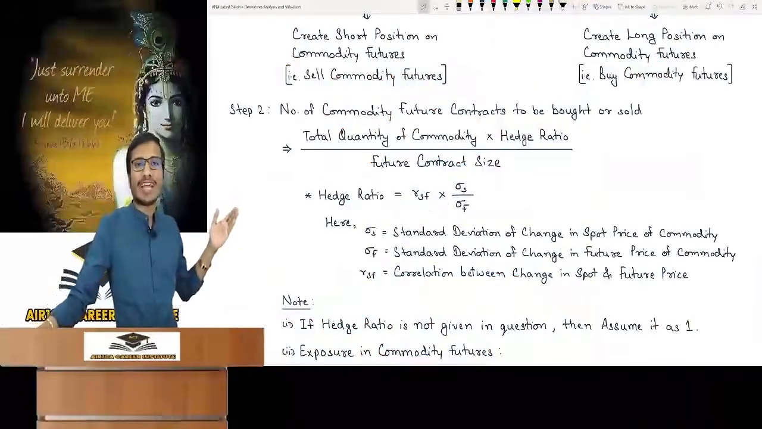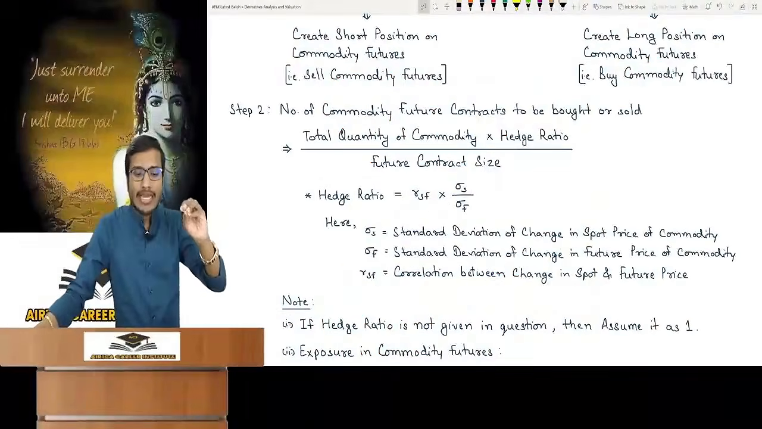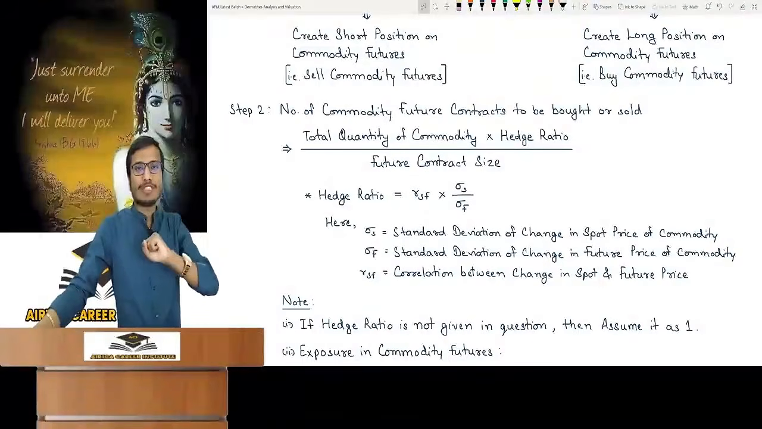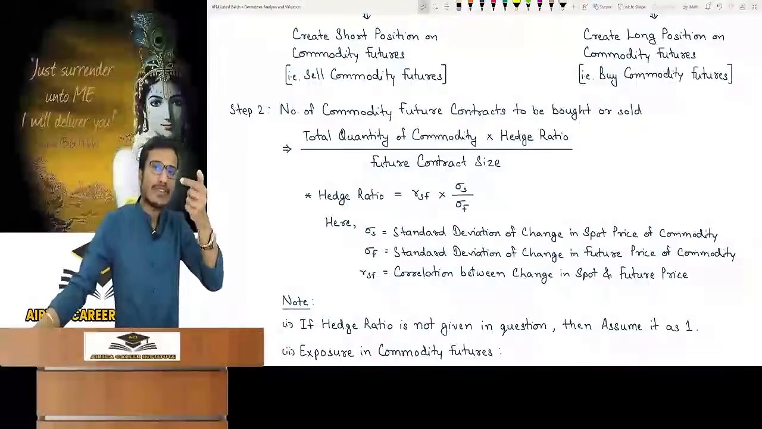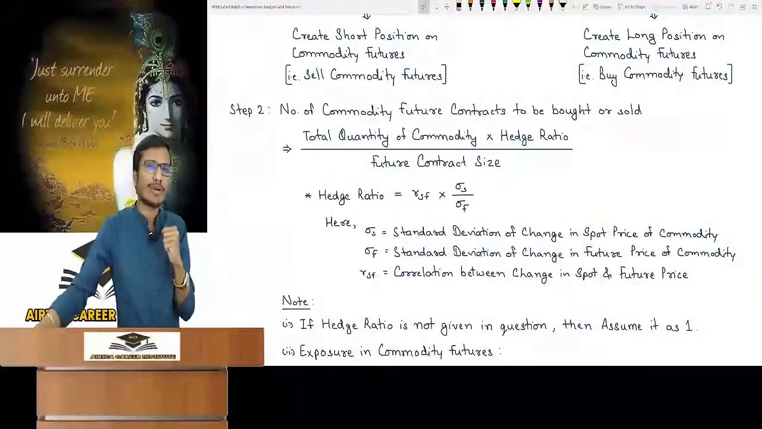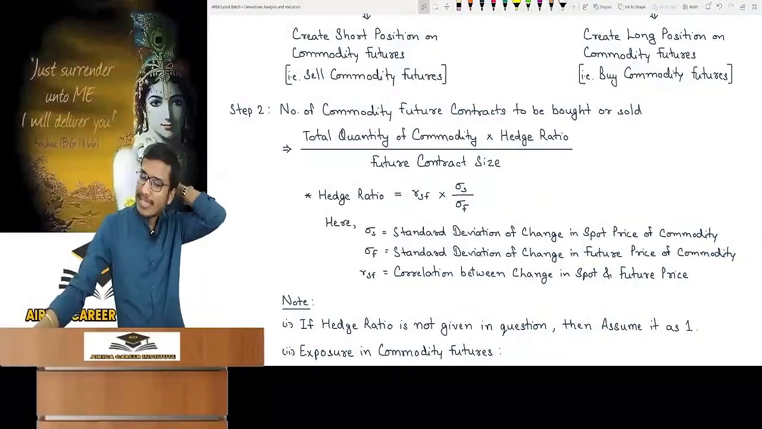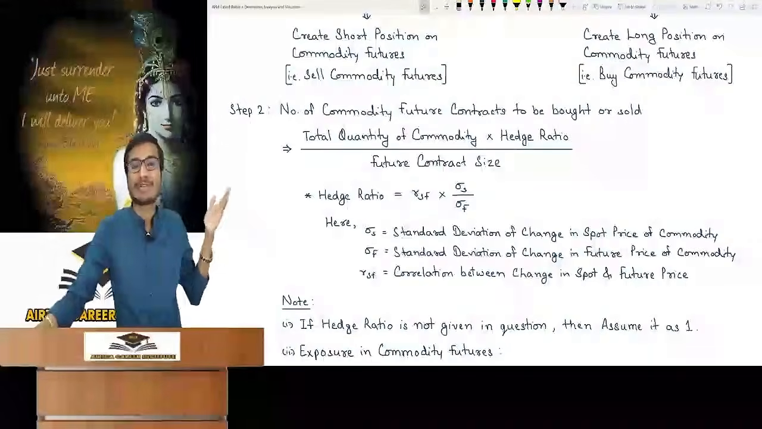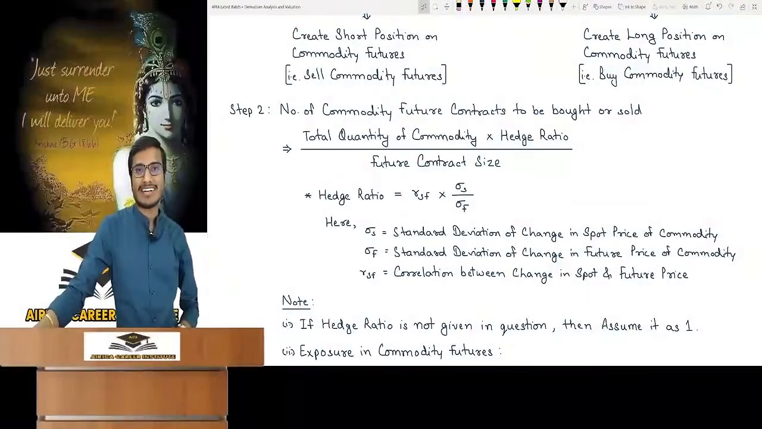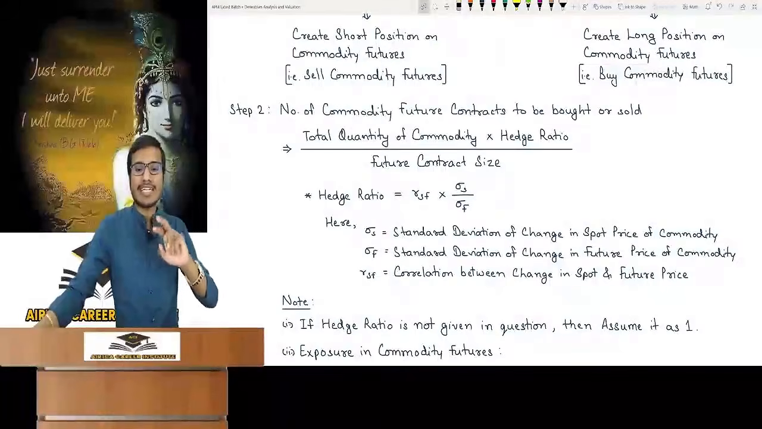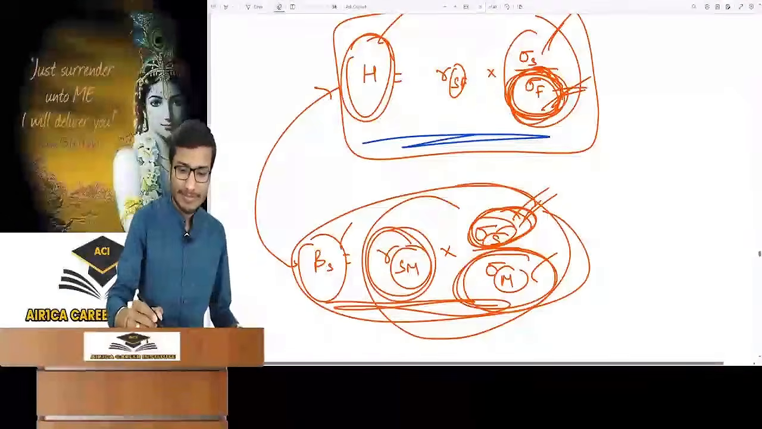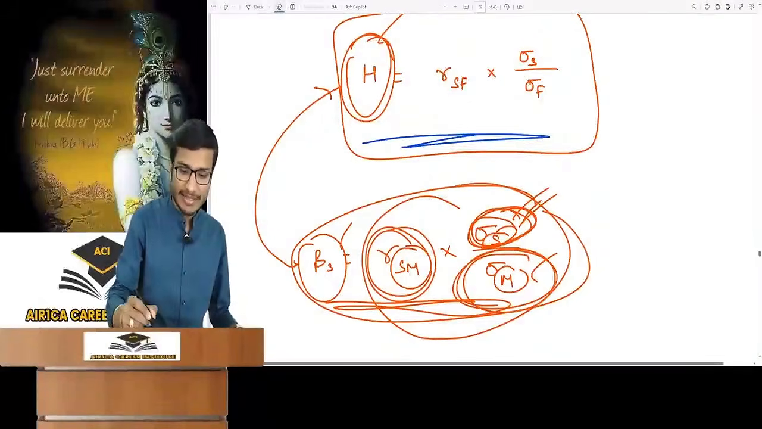What is its formula? Hedge ratio is equal to RSF into sigma S divided by sigma F. It means correlation between change in spot and future price into standard deviation of change in spot price of commodity divided by standard deviation of change in future price of commodity. Sir, what is this formula? How is it made? It is the formula of beta only. Hedge ratio is beta only. Beta's formula was written in the portfolio chapter: correlation between security and market into standard deviation of security divided by standard deviation of market. I have explained it in the lecture.